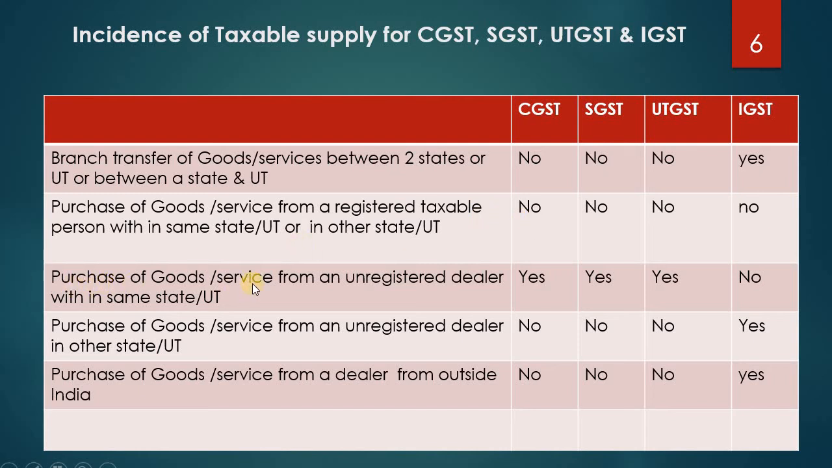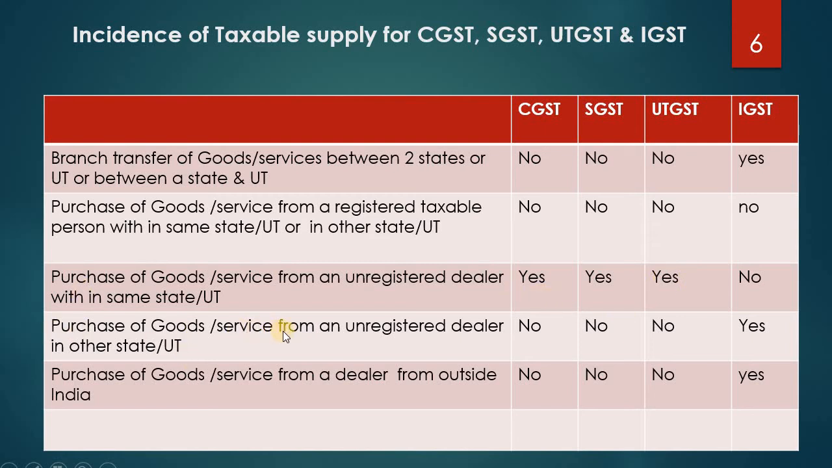Then purchase of goods and services from an unregistered dealer within the same state. Here it is a registered dealer, here it is an unregistered dealer. An unregistered dealer will not pay the tax, so it becomes a reverse charge mechanism, RCM, where the buyer itself has to pay the tax. Here it becomes a supply. So CGST and SGST, or if it is between two union territories, then UTGST and CGST.